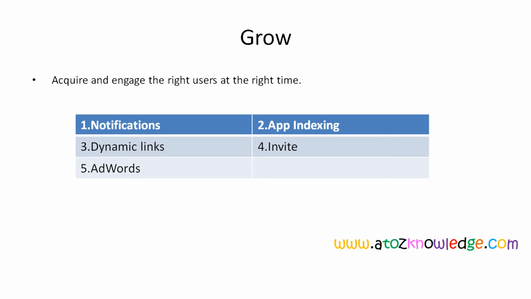Grow. So what is there in Grow? Invite: you can invite people to use your app. And app indexing is all about people being able to search the data in a very quick way. The content which you provide, they can search in a quick way.